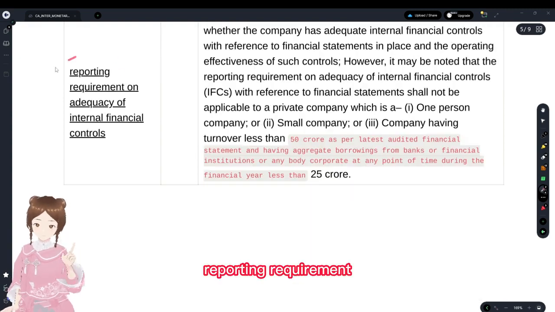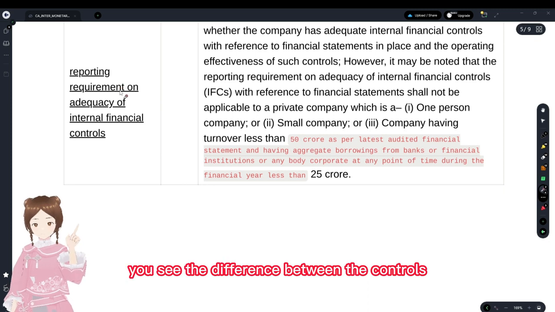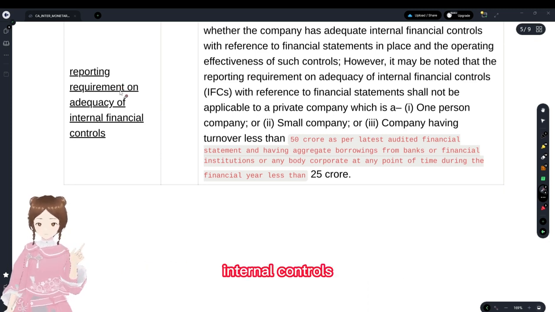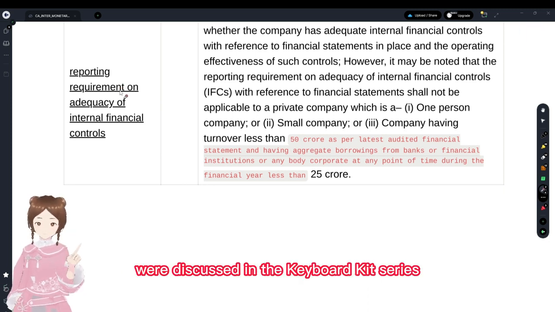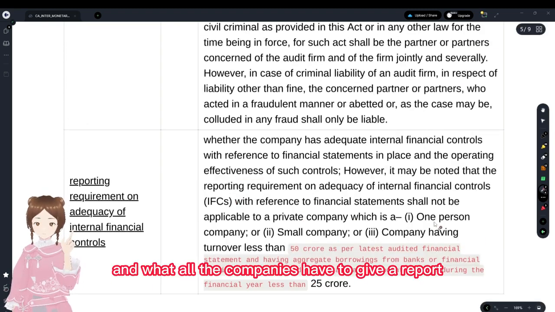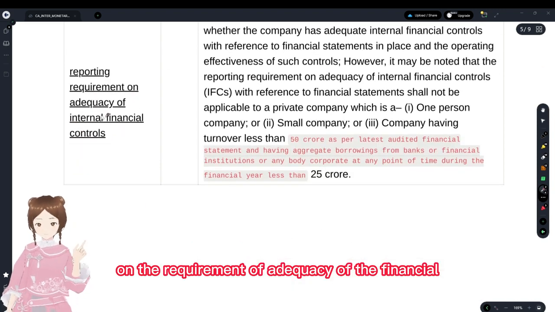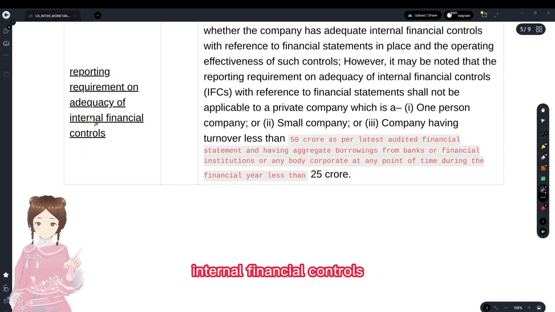And the reporting requirement on adequacy of the internal financial controls. Internal financial controls were discussed in the keyword kit series, do check that out. Which companies have to give a report on the adequacy of internal financial controls?